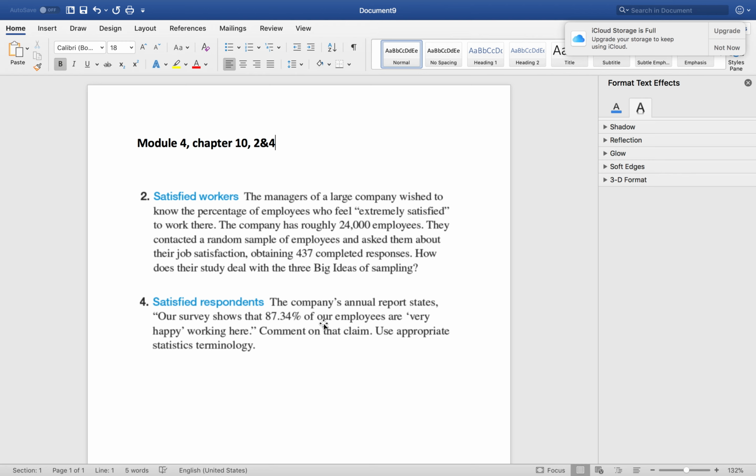This just is not of the whole population. Again, it's from a sample size, but like I said, it's going to have a normal distribution just because the percentage is so high.